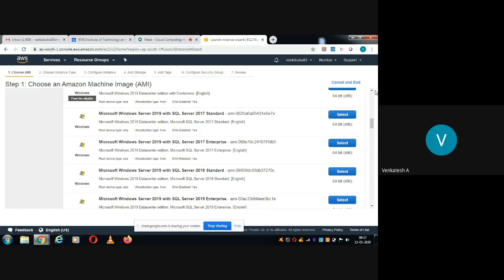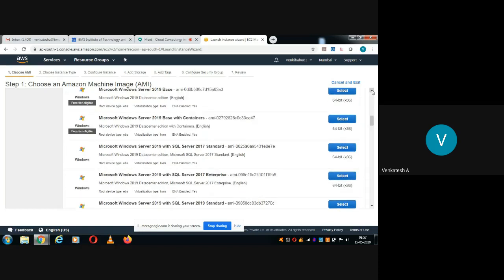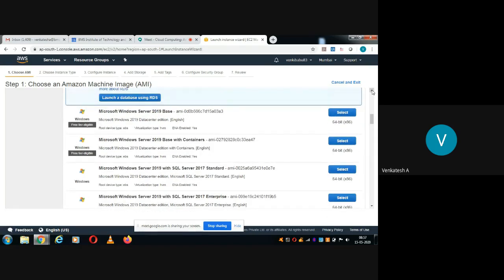So anyhow, to be cautious, now I'll go with Microsoft Windows Server 2019 base. So I'll go with the server edition of the Microsoft operating system 2019 edition. Why I'm going with the server edition means already you have worked with the desktop versions. You know what are the features available in the desktop version of the operating system. So that's why, to explore something new, I'll go with the Microsoft Windows Server 2019 base.